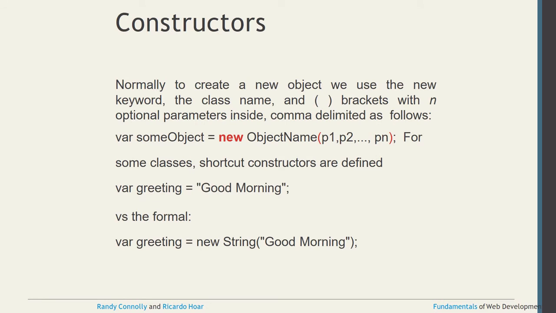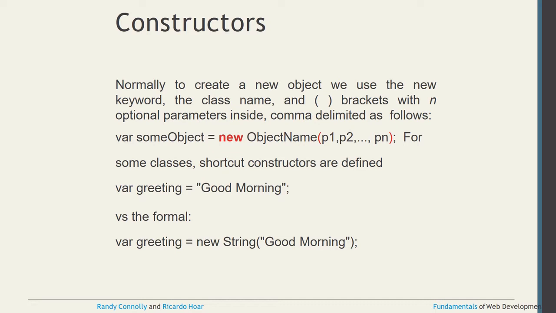Generally, whenever creating a new object, you use the new keyword in all programming languages. Here again, we use the class name and the brackets. We can write var some object equals new object name, and then we can put parameters, depending on the optional parameters.